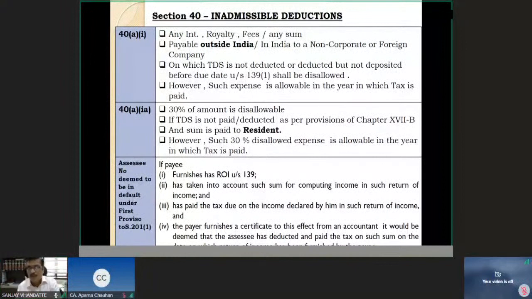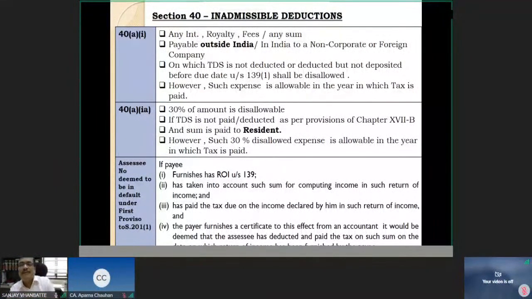40A, or small Roman 1, let us say, is with respect to payment outside India to a non-resident, non-corporate or a foreign non-corporate entity or a foreign company. 40A 1A is with respect to payment to a resident without deduction of tax other than salary.